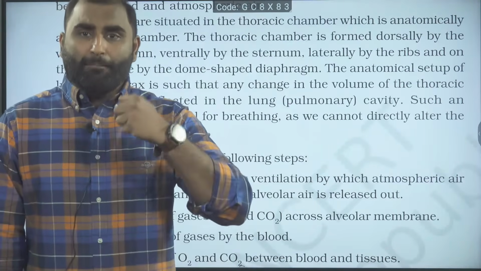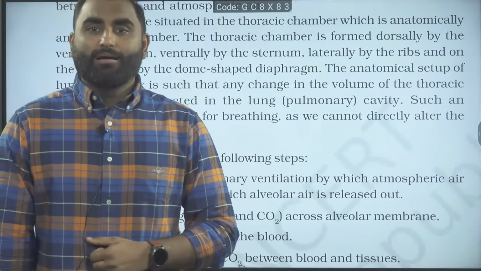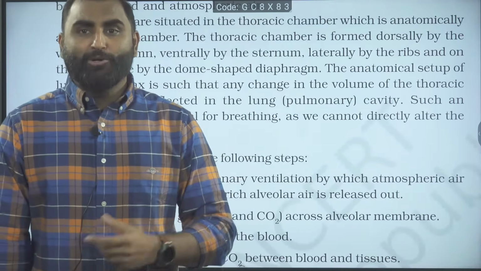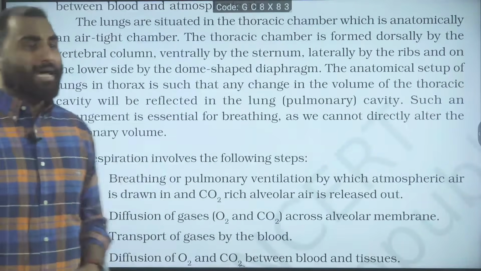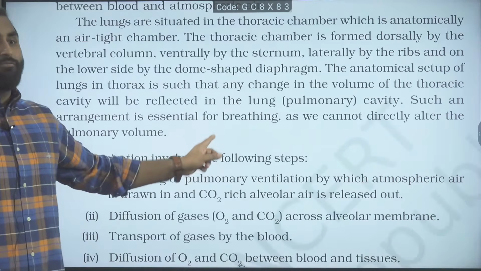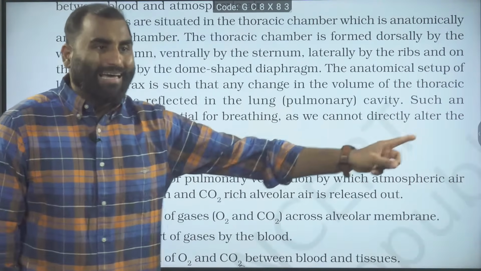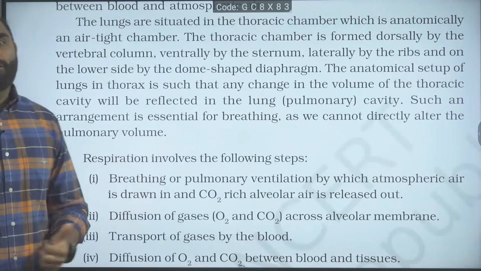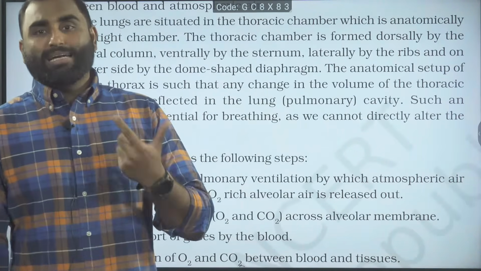Can you directly pump air and suck out air? No, you are doing it indirectly. So such an arrangement is essential for breathing, as we cannot directly alter the pulmonary volume.